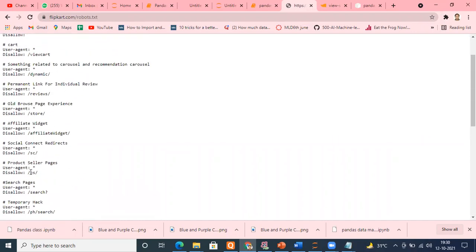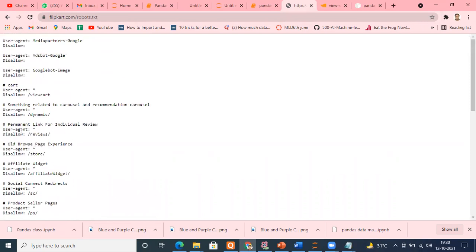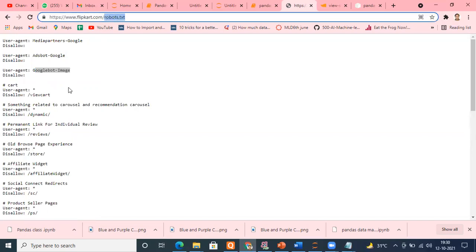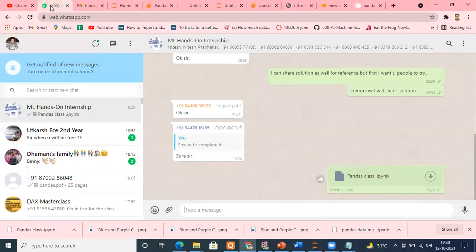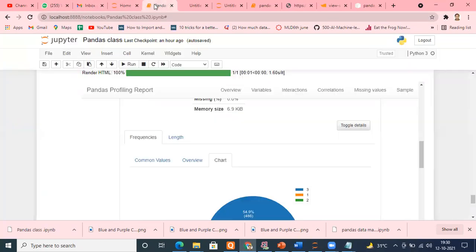Every site gives you what is allowed and what is not allowed. See what they have shown. Even they have disallowed the Googlebot. So be cautious before accessing any website. Read its robots.txt. What is allowed, what is not allowed. Although unethically, you can do anything you want, but be cautious. You may be behind bars. So don't do anything wrong or unethical.